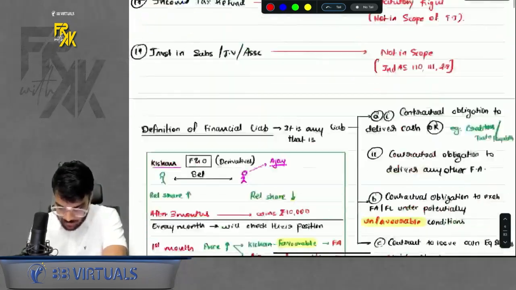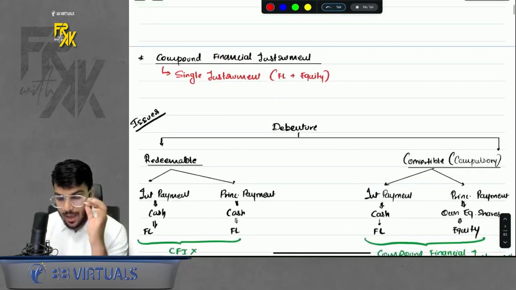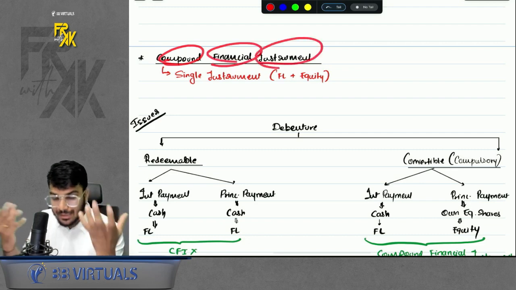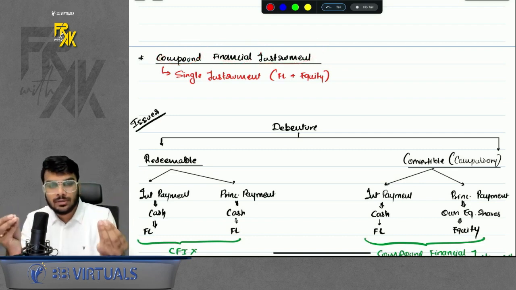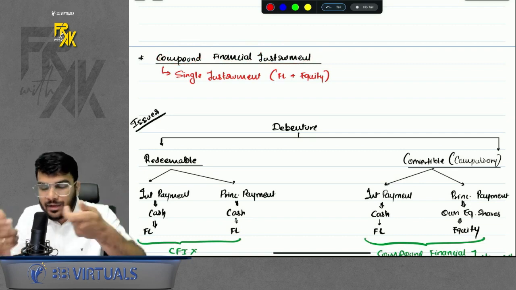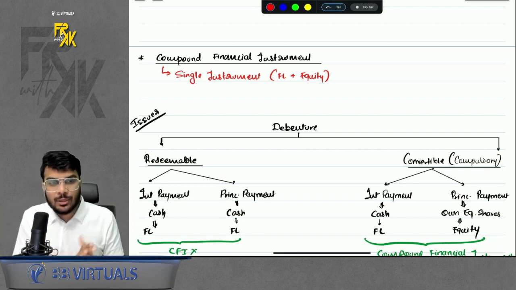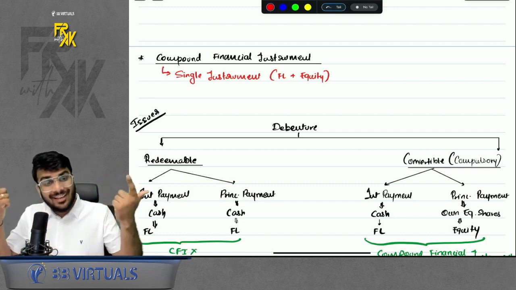So you understood what is a financial asset, you understood what is a financial liability. Now I am going to discuss one important concept, that is the compound financial instrument. What is the meaning of a compound financial instrument? It is any instrument which has both components, a little financial liability, a little equity. That means in a single instrument you have a little financial liability and a little equity, a little love also, a little magic also.